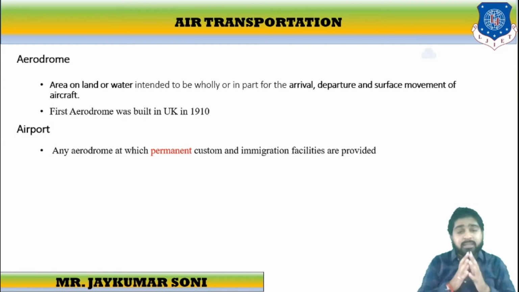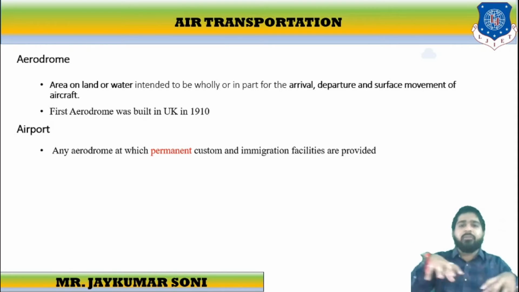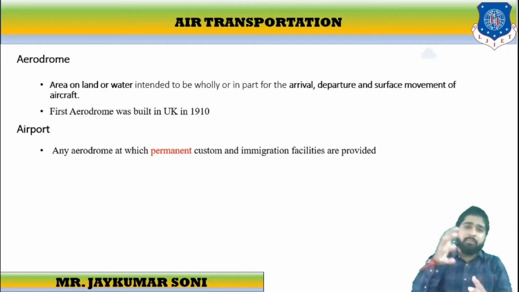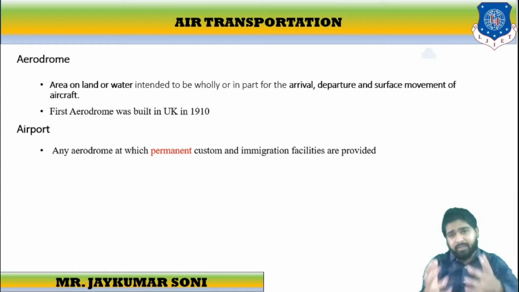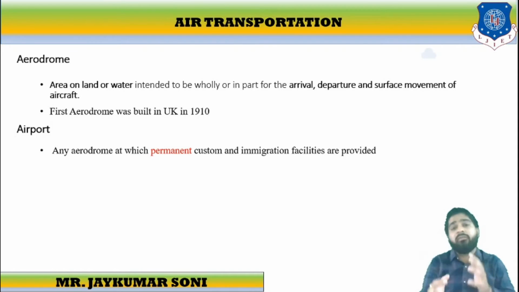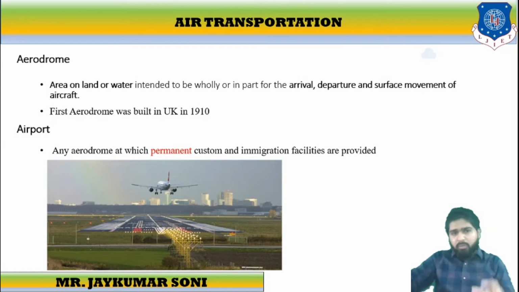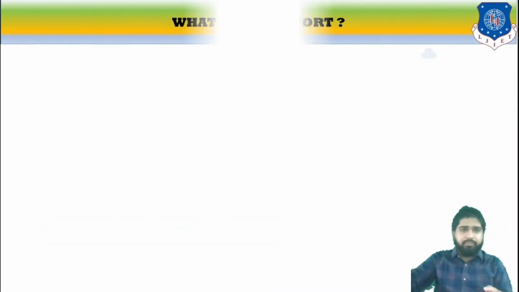An aerodrome is the area on the surface of land or water which is wholly or partially used for arrival, departure, and surface movements of aircraft, while an airport is a kind of aerodrome which has permanent customs and immigration facilities. This is how an aerodrome or airport looks.